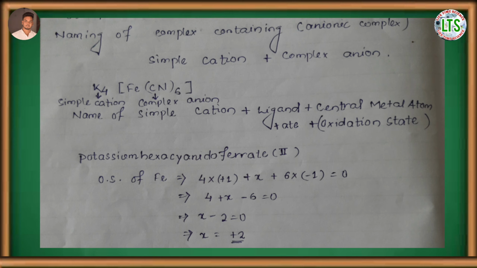Next, the name of the central metal atom with ate, so ferrate, and the oxidation state within the parentheses, that is II. So the overall name is potassium hexacyanidoferrate(II). Here everyone should note that the naming of the complex starts with a small letter.